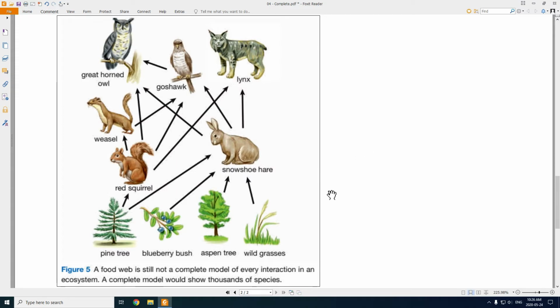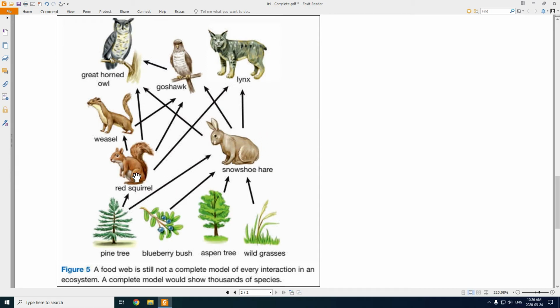Let's say something causes some of the red squirrels to die that year. The ecosystem was probably going to be okay because it might balance out. If there's less red squirrels, now there's going to be more pine cones available, and now there might be a little bit more snowshoe hare around.